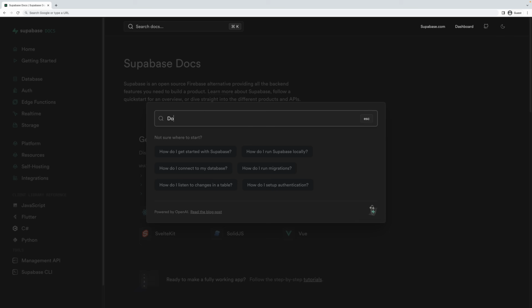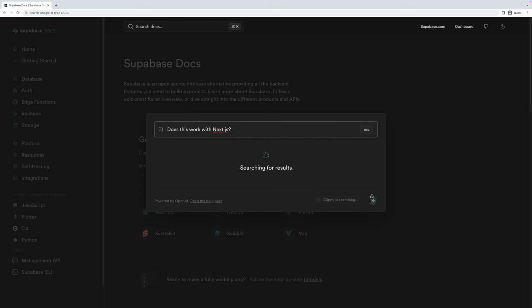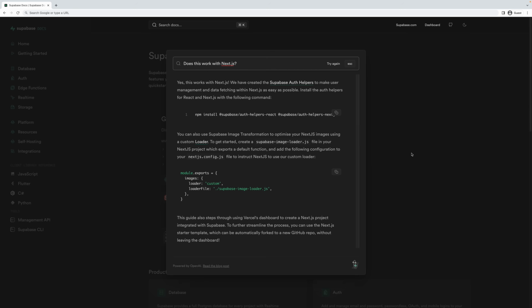Let's do one more. Does this work with Next.js? And there we go. Yes, this works with Next.js. So potentially that enthusiastic part of the prompt is contributing here. And then it goes to talk about the Supabase auth helpers, and they have a specific one for Next.js, which you can even copy the install command right then and there. Pretty awesome. So that's it for today.